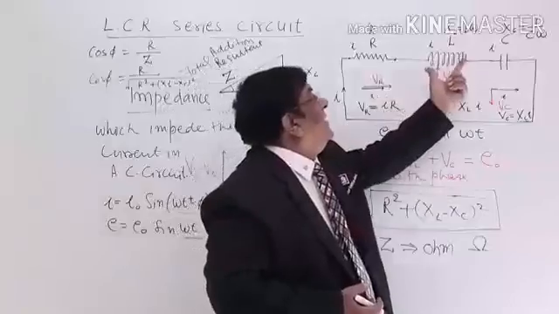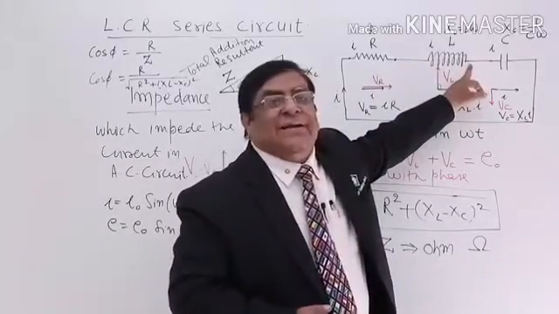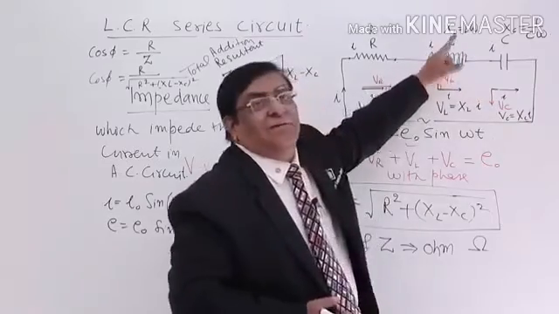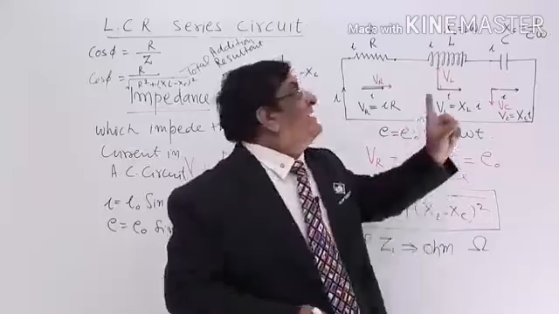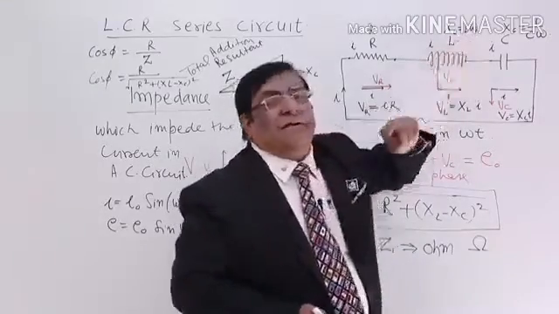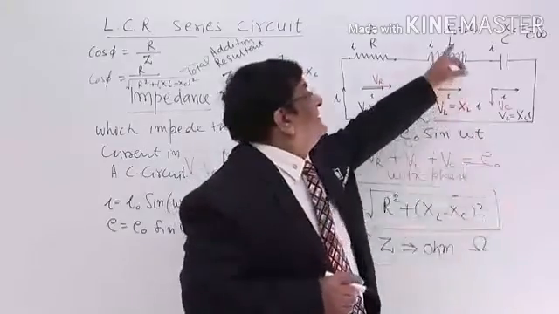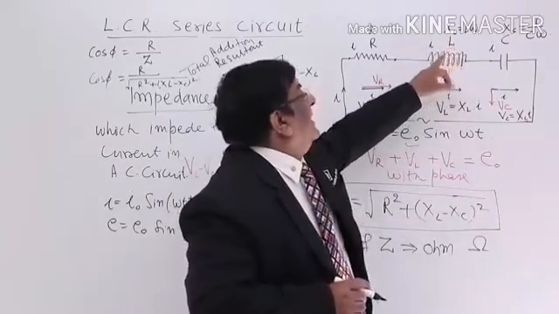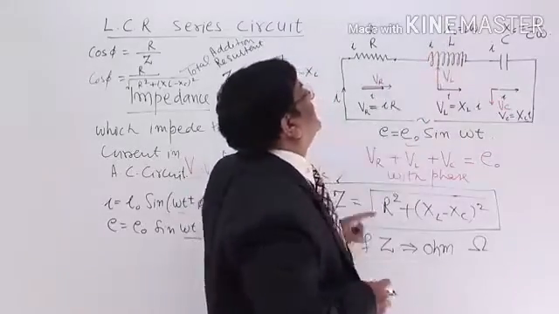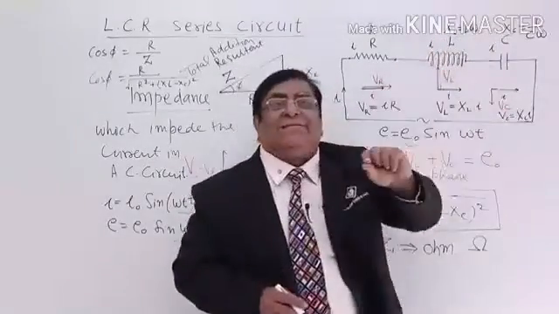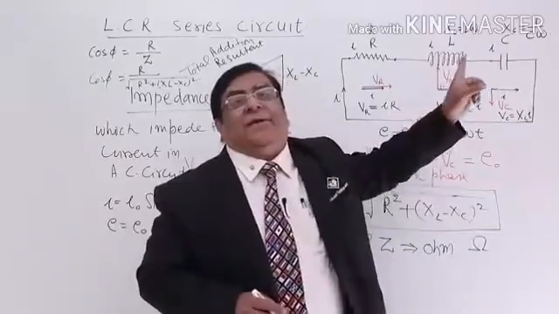Similarly, for an inductor alone, it has L, that is the coefficient of induction, inductance. It has L omega, that is XL, that is reactance. This is also known as impedance, inductive impedance.